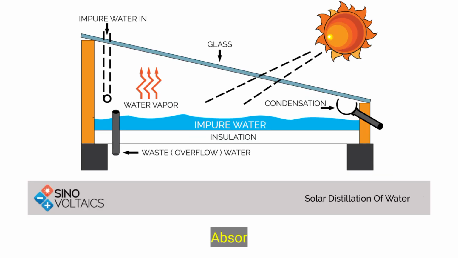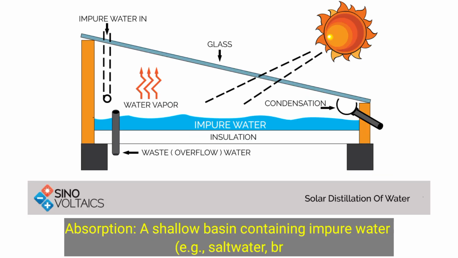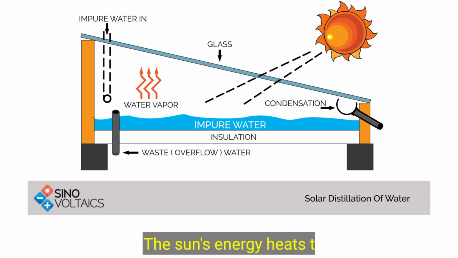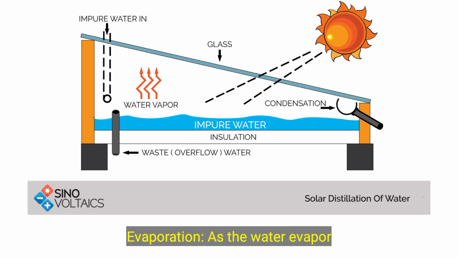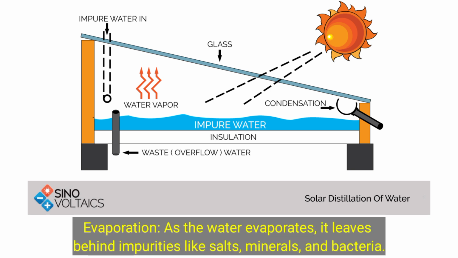How they work. Absorption: a shallow basin containing impure water, e.g., salt water or brackish water, is exposed to sunlight. The sun's energy heats the water, causing it to evaporate. Evaporation: as the water evaporates, it leaves behind impurities like salts, minerals, and bacteria.